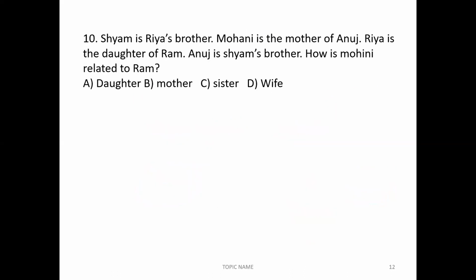Moving forward to next. Sham is Riya's brother. Here is the person Sham, and here is the person Riya. These two people are the same generation. Mohini is the mother of Anuj. Riya is the daughter of Ram. Anuj is Sham's brother.